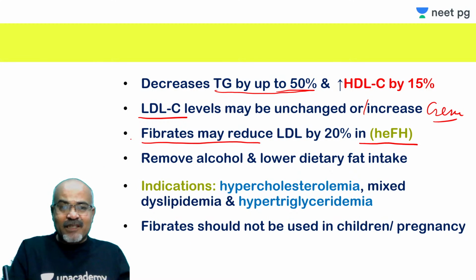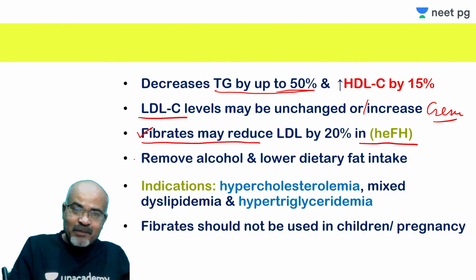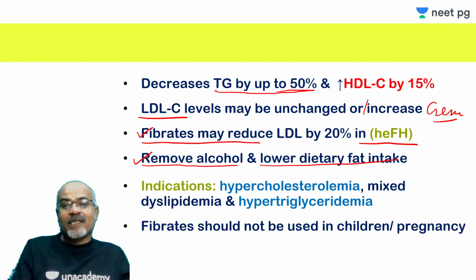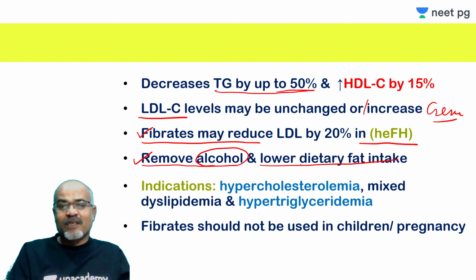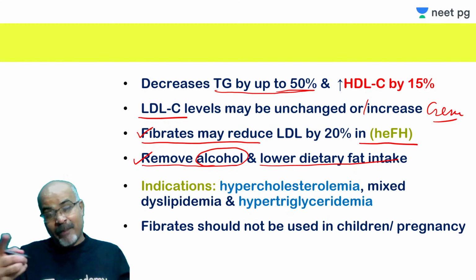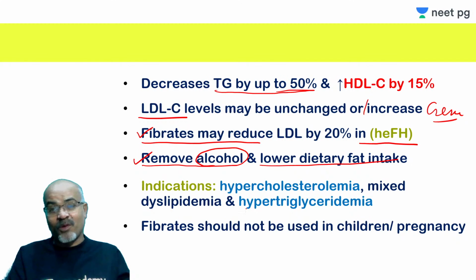But for these drugs, fibric acid, the primary therapy of type 3 hyperlipoproteinemia, that is dysbetalipoproteinemia, is to remove the primary cause, that is, you reduce the alcohol intake. These are the primary cause of type 3, though there is this genetic defect, but hypertriglyceridemia is mainly because of all this.